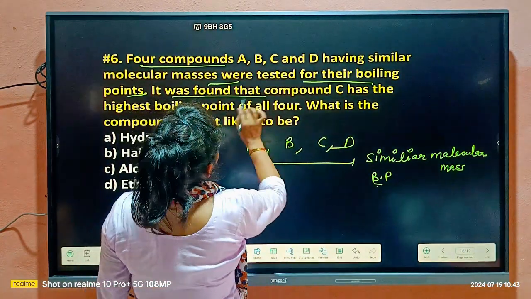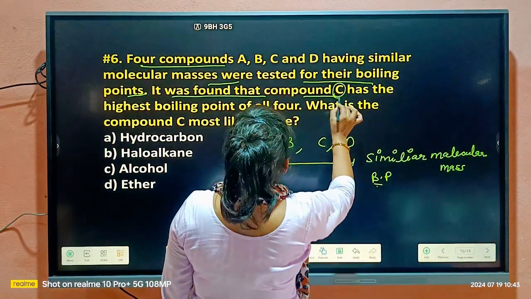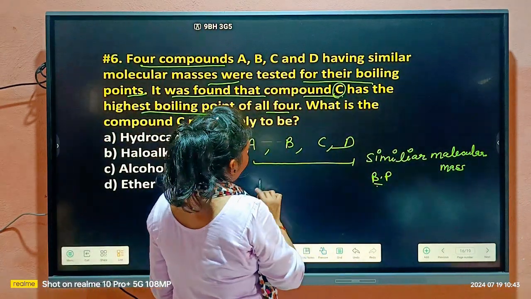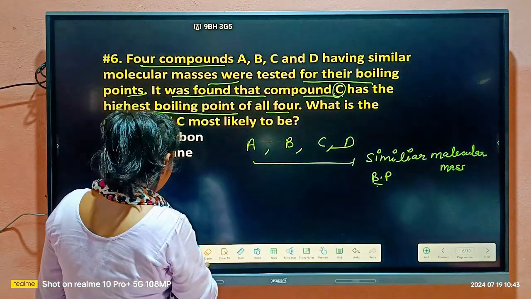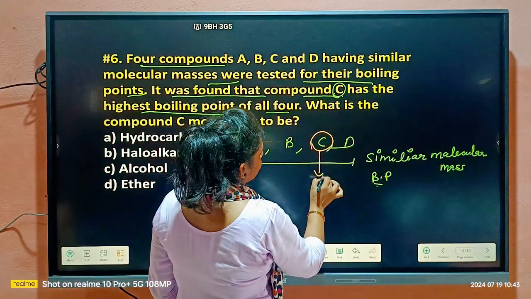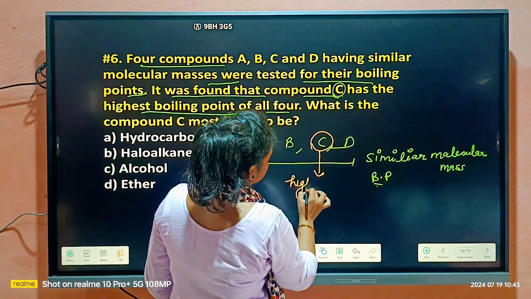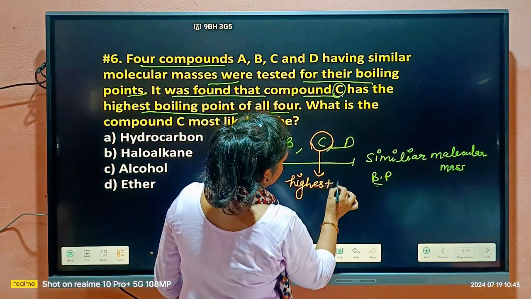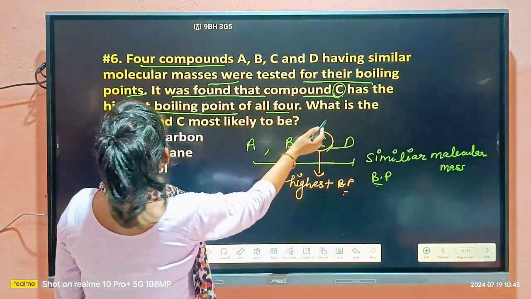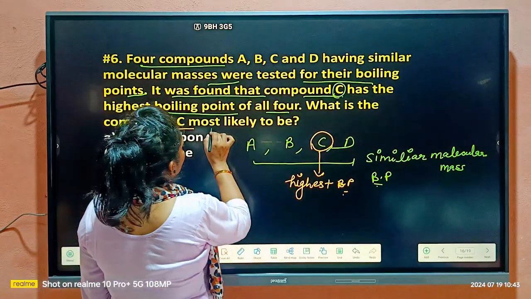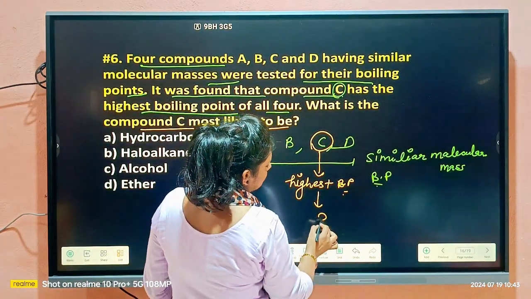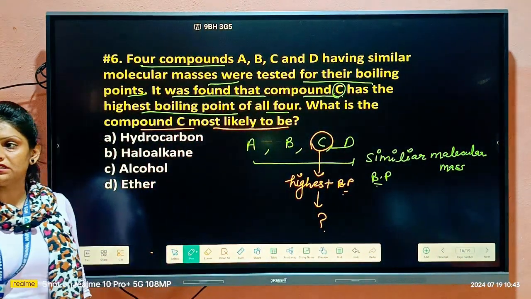It was found that compound C has the highest boiling point of all four. What is the compound C most likely to be? So what may be the compound C here? This is the question, beta.